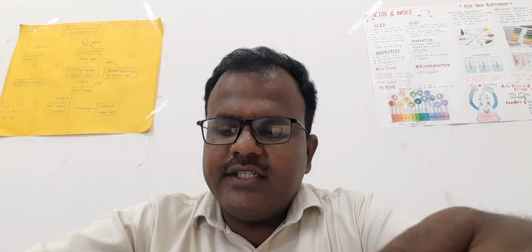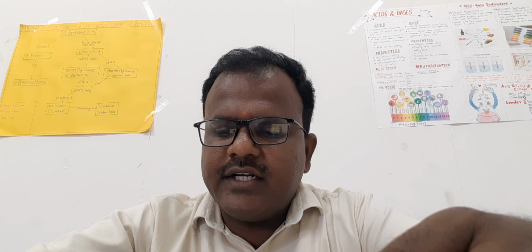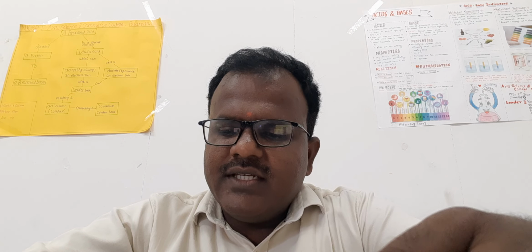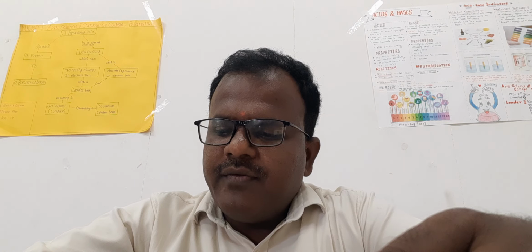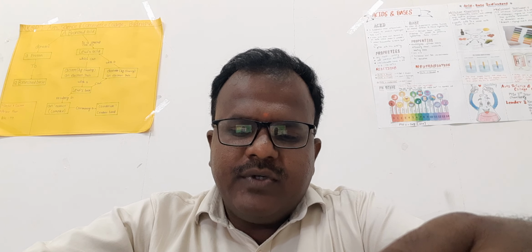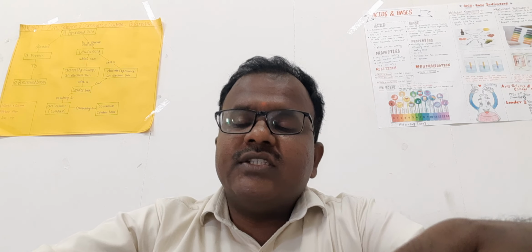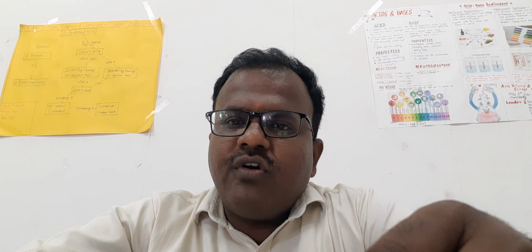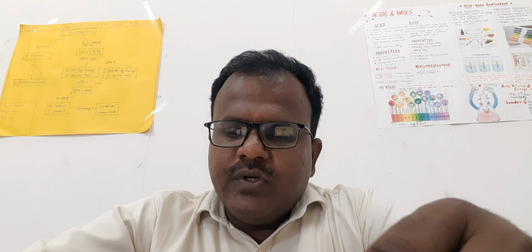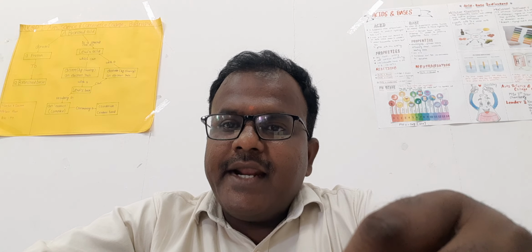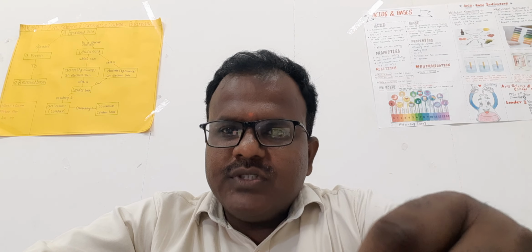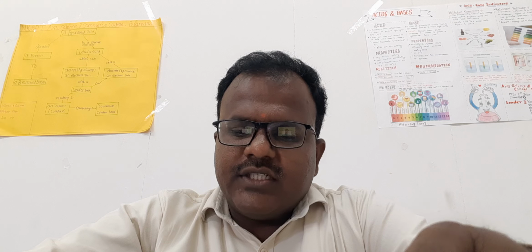Gallium trihydride is less stable, while indium hydride and thallium trihydride are extremely unstable. As we go down the group, the stability of the hydrides continuously decreases.